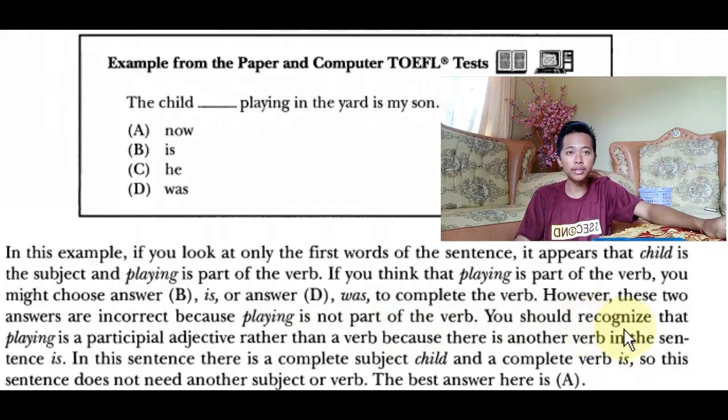You should recognize that playing is a participle adjective rather than a verb because there is another verb in the sentence, is. In this sentence, there is a complete subject, child, and a complete verb, is. So this sentence does not need another subject or verb. The best answer is A.